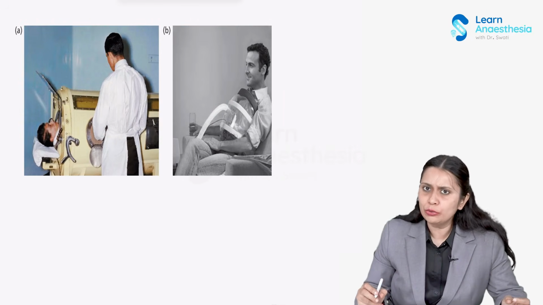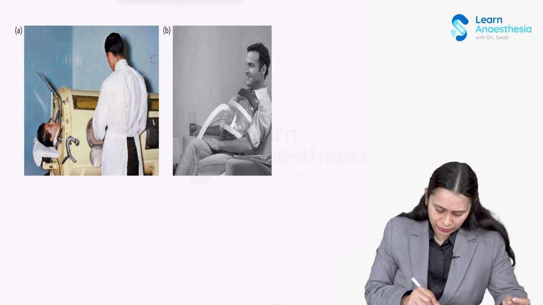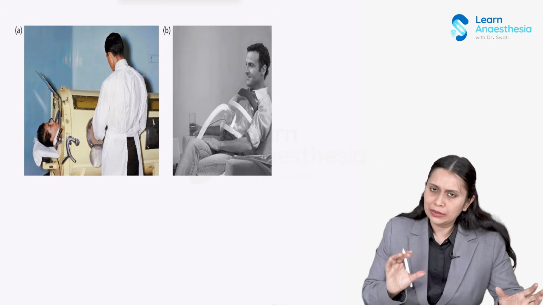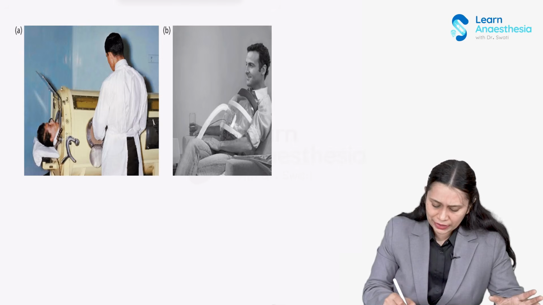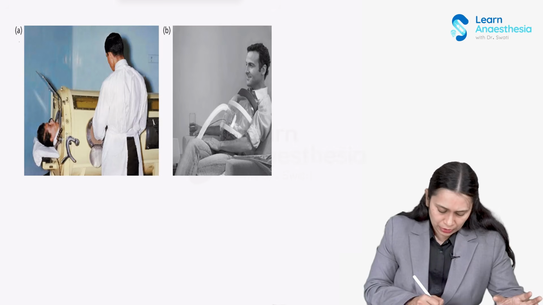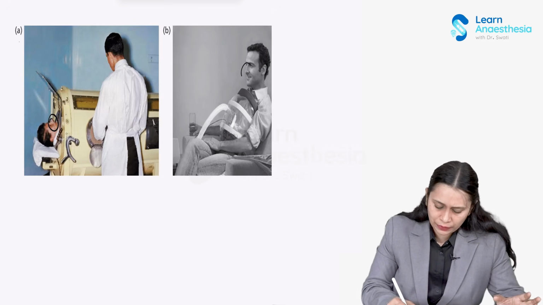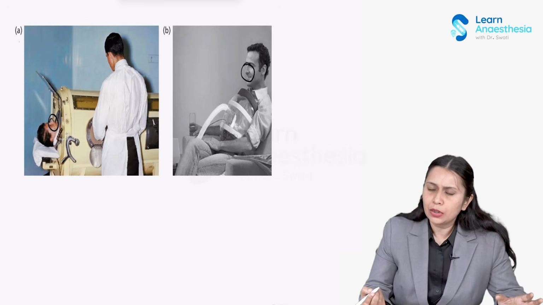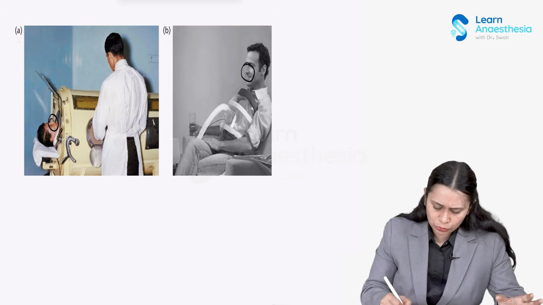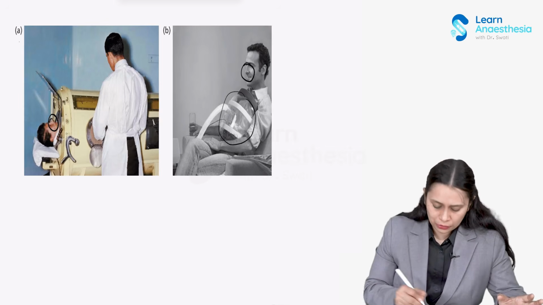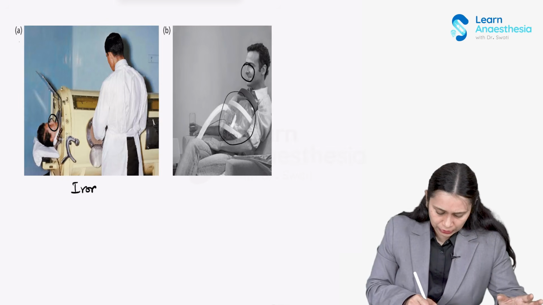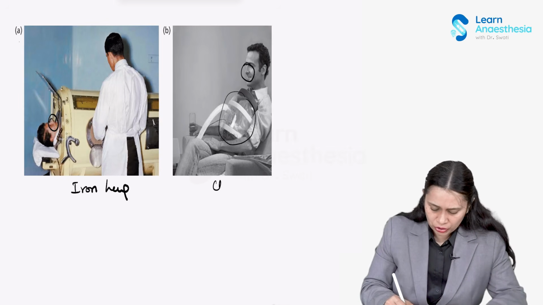If you see these two images, in both A and B, the patient's airway is always open to the atmosphere. So what is done? We do something at the level of the chest. The first one is an iron lung and the second one is a chest cuirass.